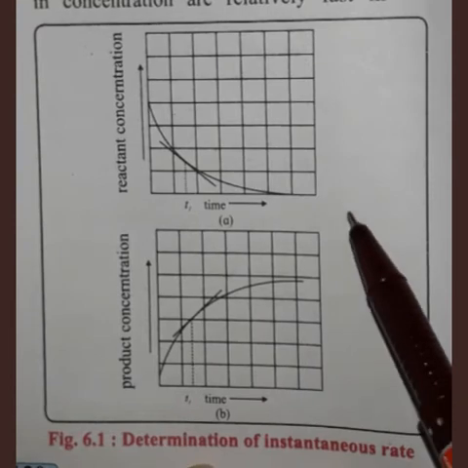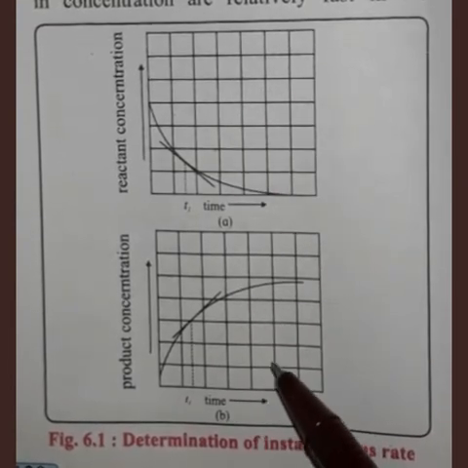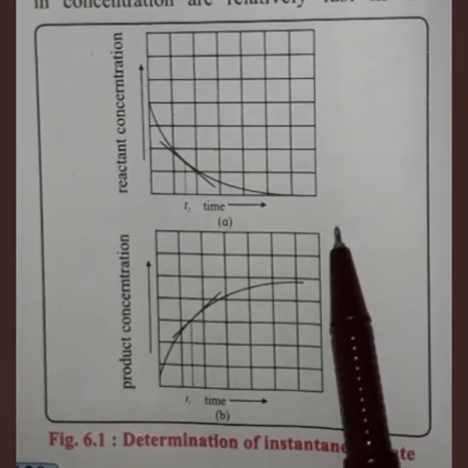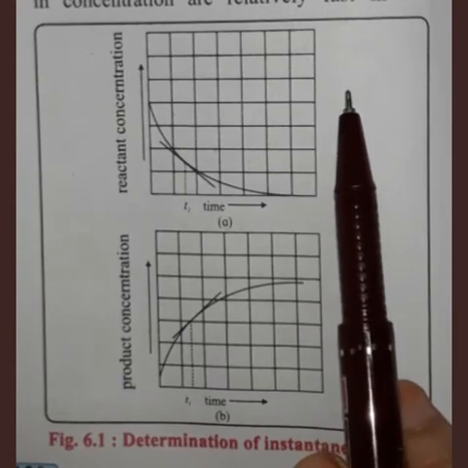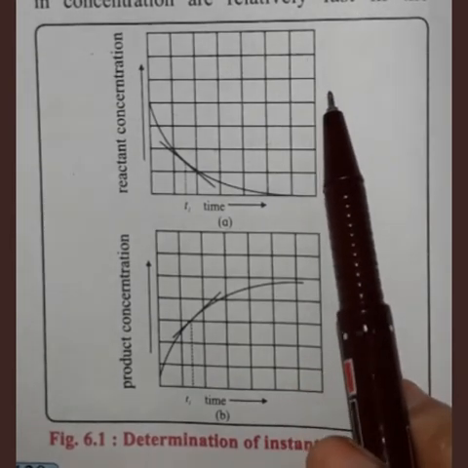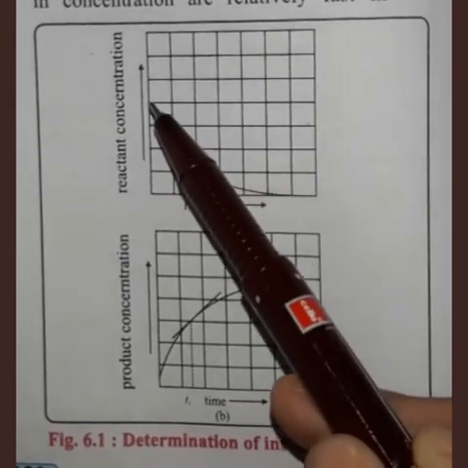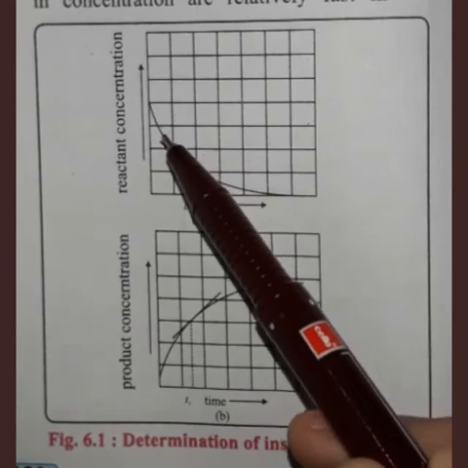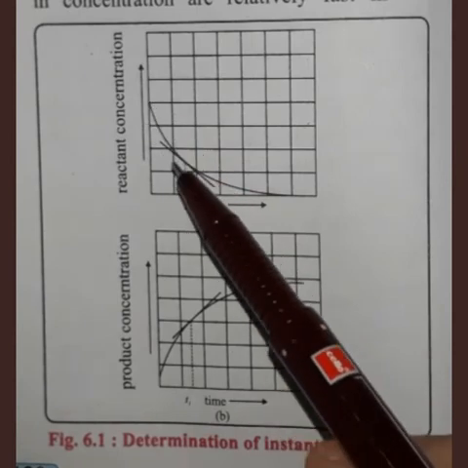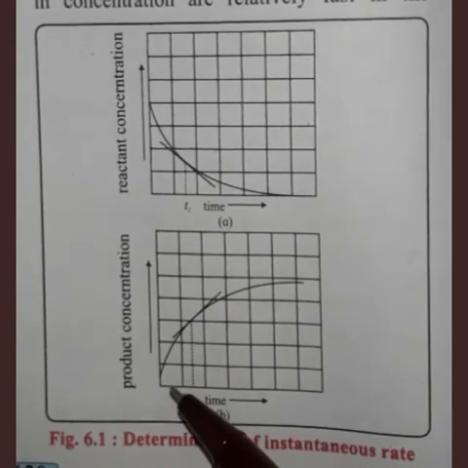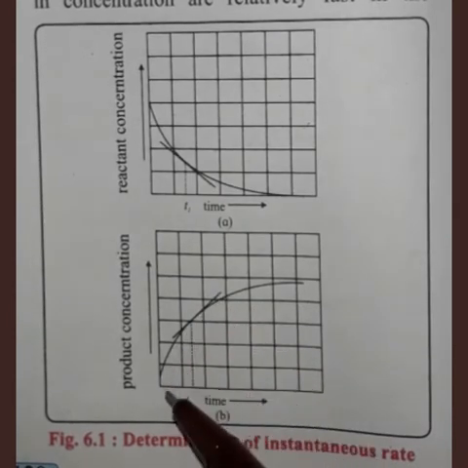Now you can see in both figures, at the beginning the change in concentration is fast. The concentration of reactant is lowered at a faster rate, and the concentration of product is increased at a fast rate.